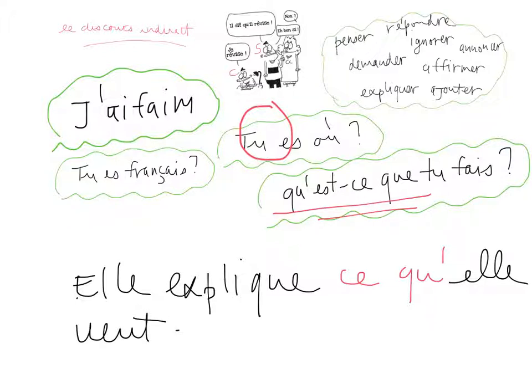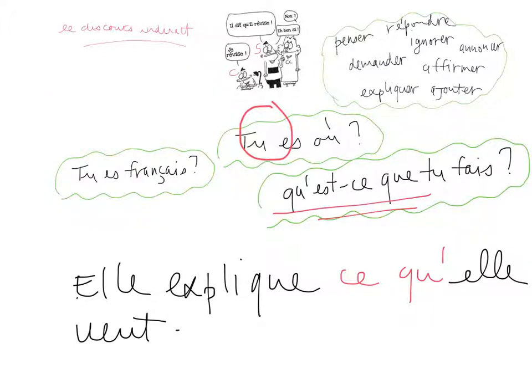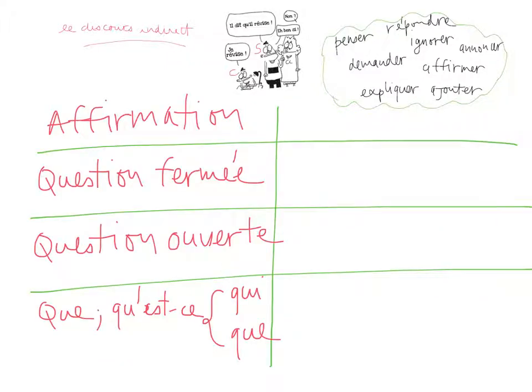So these are the difficulties for indirect speech. I'm just going to make a quick table that will summarize all the things we've seen today, okay? If you don't mind. Let me just delete all this. And here is our table, and it goes like this. Whenever I use an affirmation, je mange, I'm going to use que.